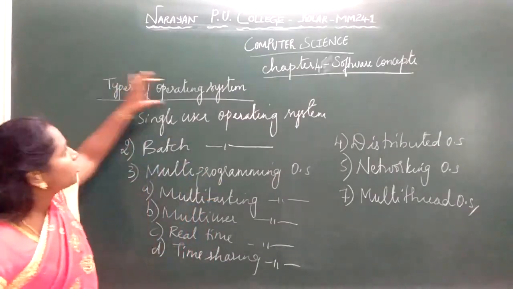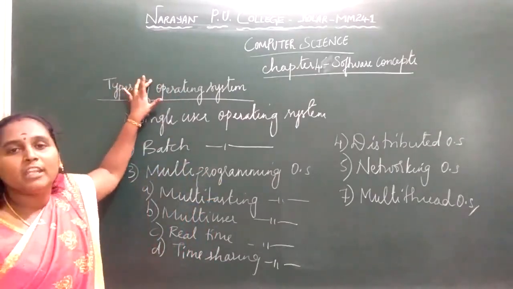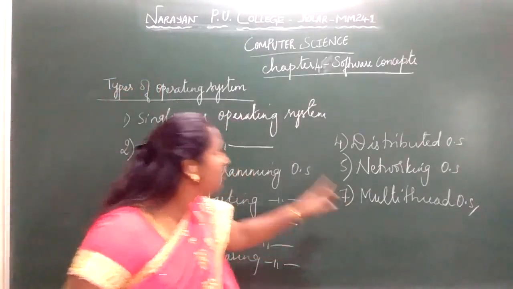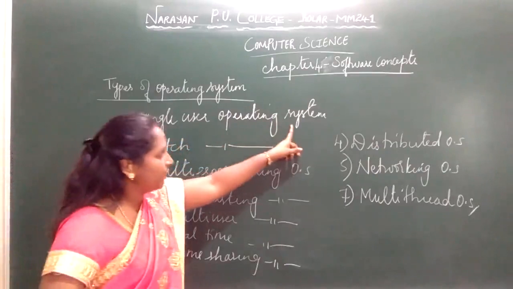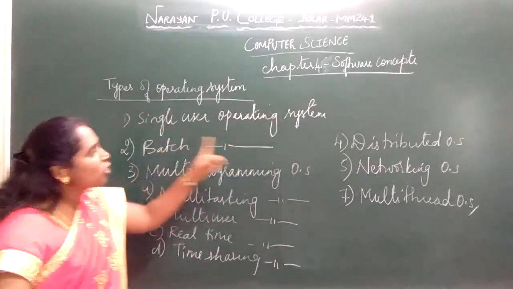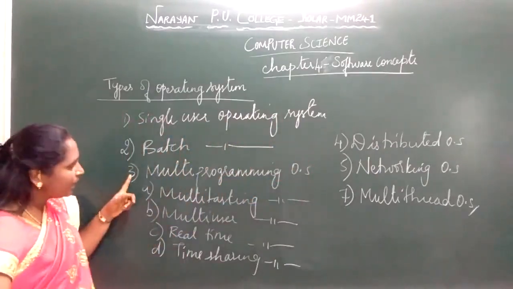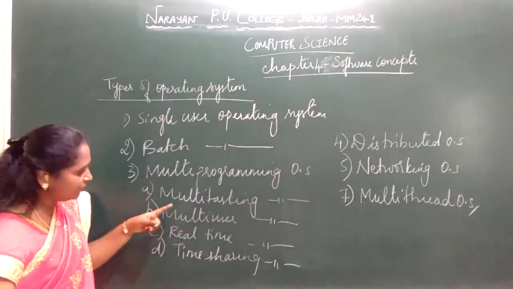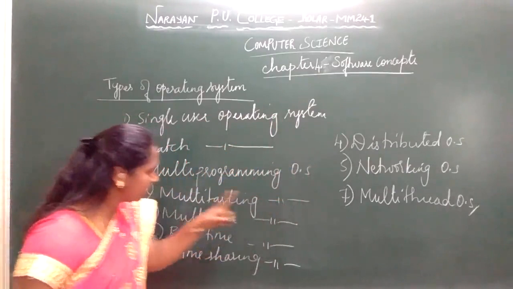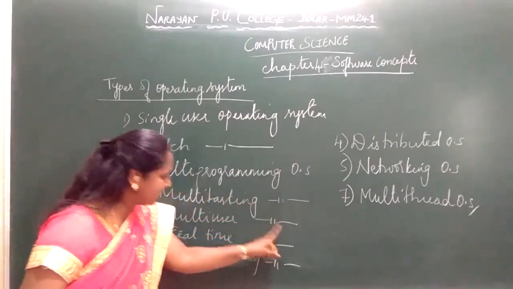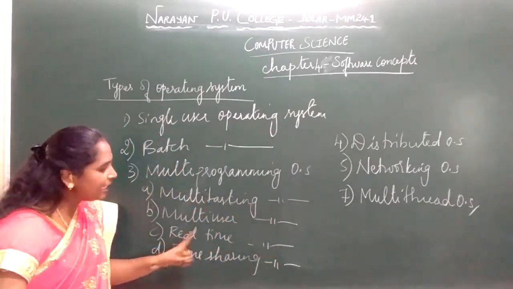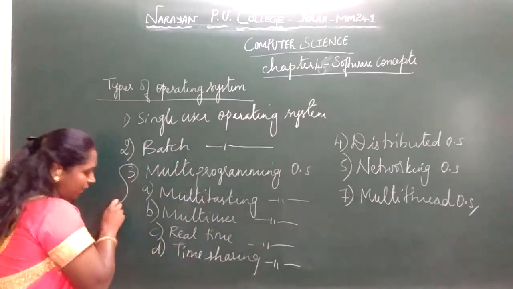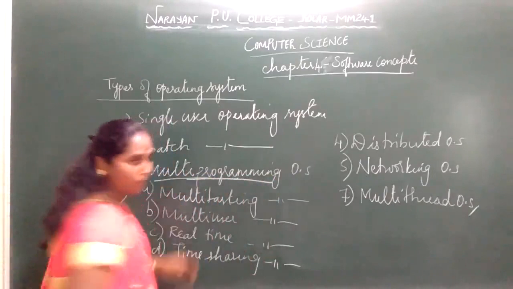Next we have types of operating system. It is based on the time constraints and the service requirements. It is broadly classified into 10 types. First type is the single user operating system. Second one is batch operating system. Third one is multi-programming operating system. In multi-programming, it is classified into multitasking operating system, multi-user operating system, real-time operating system, and time-sharing operating system.